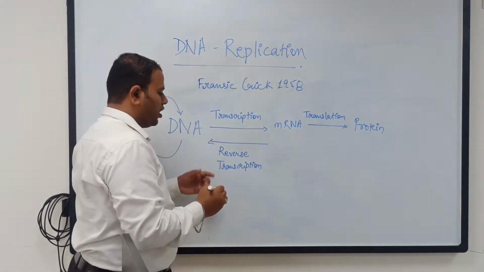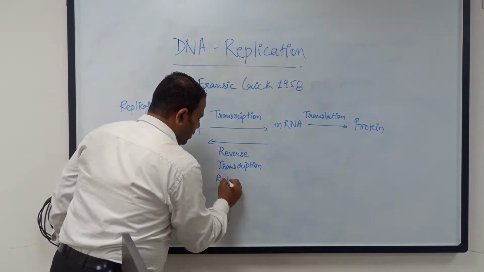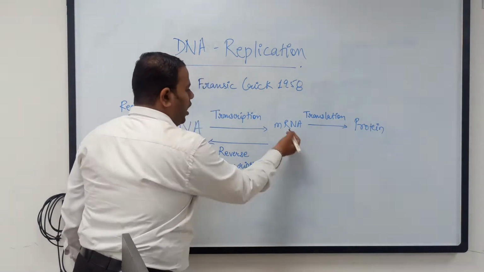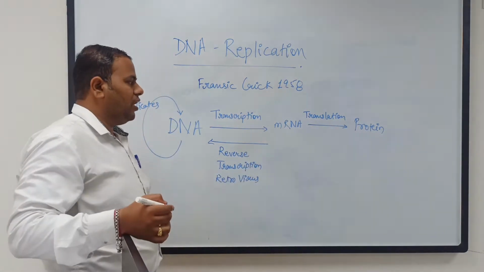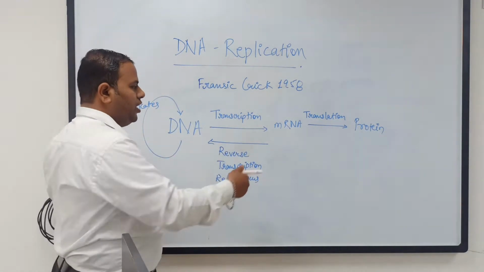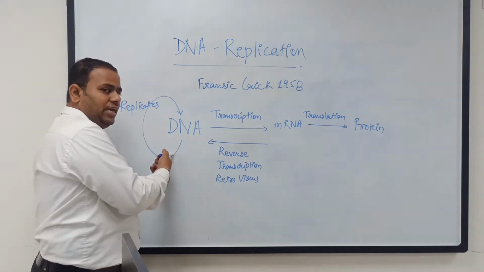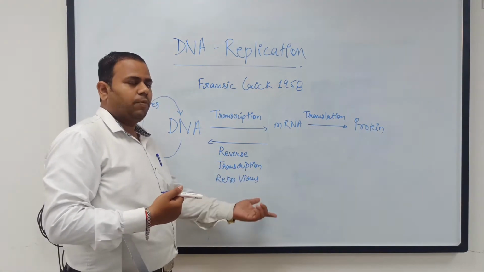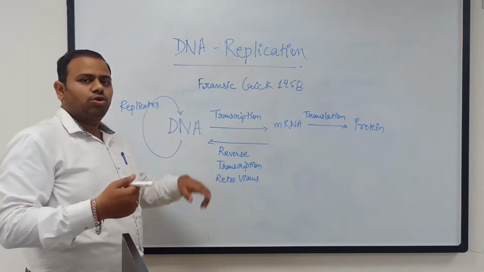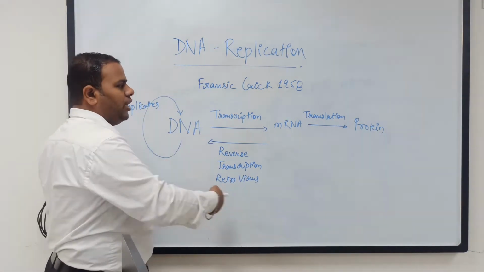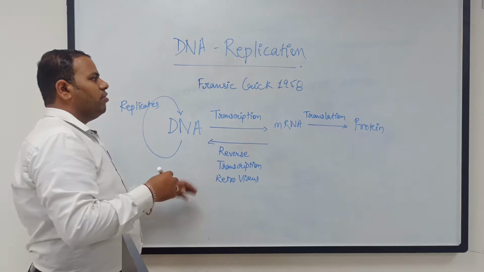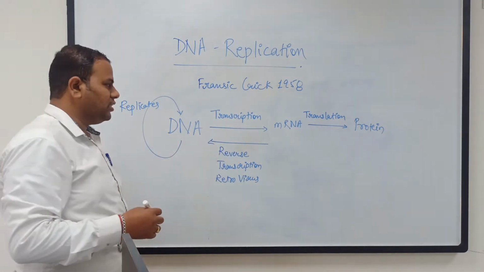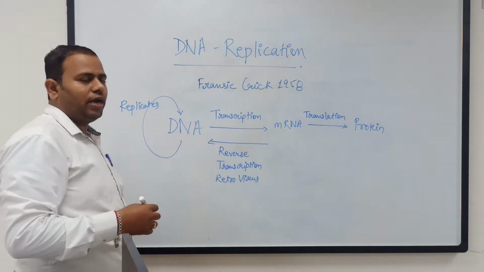It occurs in retroviruses, that is reverse transcribing viruses such as HIV, where the genetic material, single stranded RNA, is converted into cDNA, that is complementary DNA, through the enzyme reverse transcriptase, and this DNA then integrates into the host organism. So this is the basic principle given by Francis Crick, which tells us how genetic expression occurs and how these processes are correlated with each other.